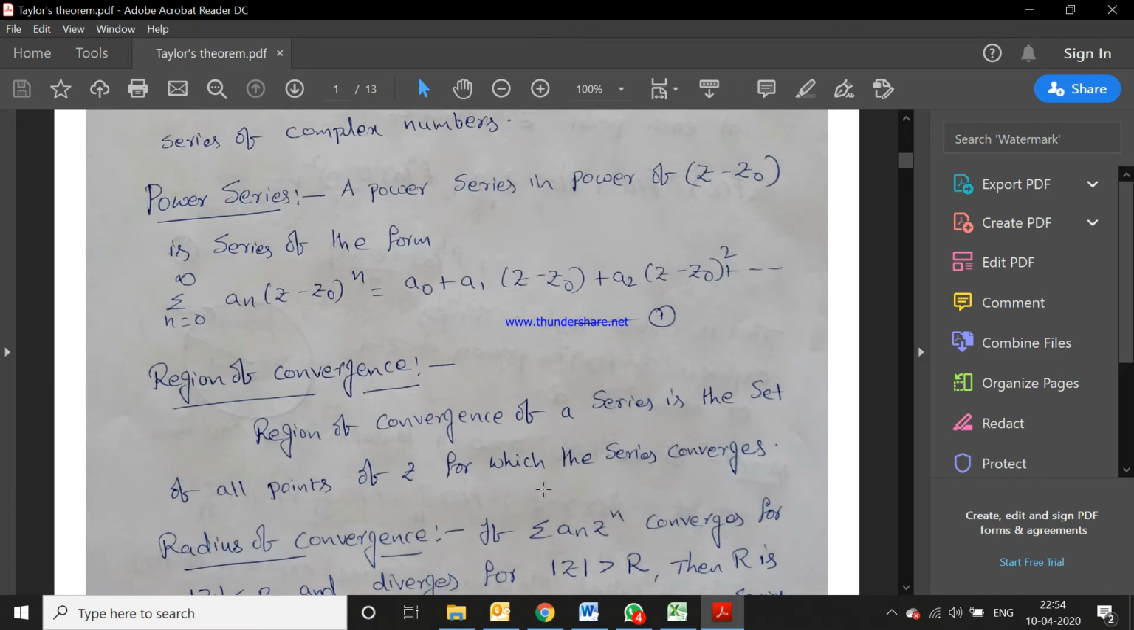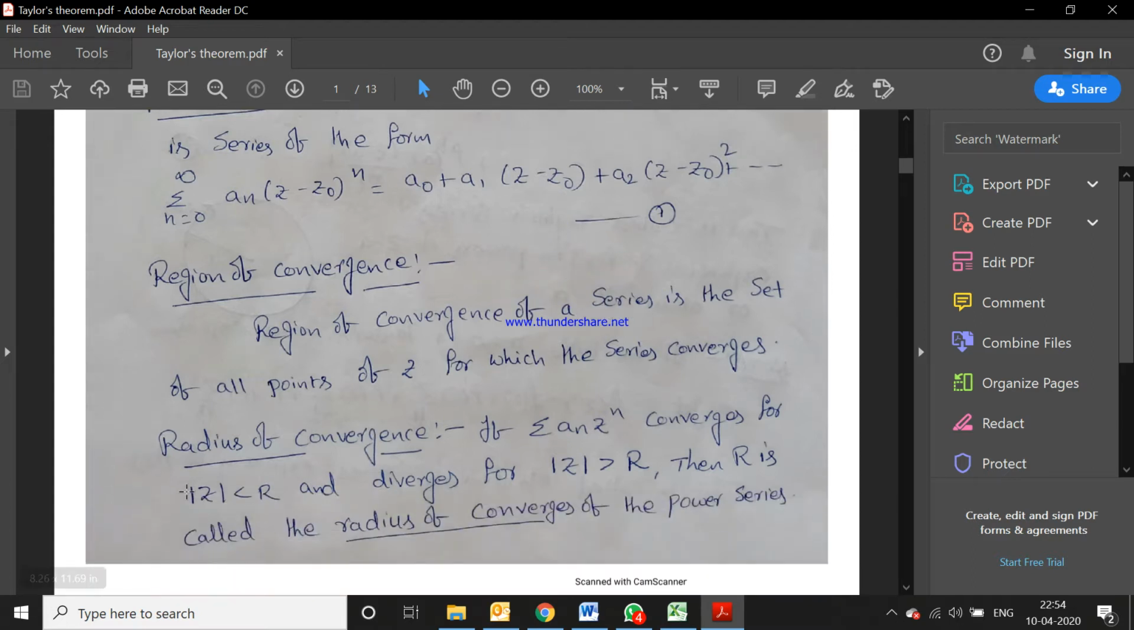Then that is called the region of convergence, meaning the set of all points where the series converges. Next one, radius of convergence. If summation an z power n converges for mod z less than r and diverges for mod z greater than r, then r is called the radius of convergence of the power series.